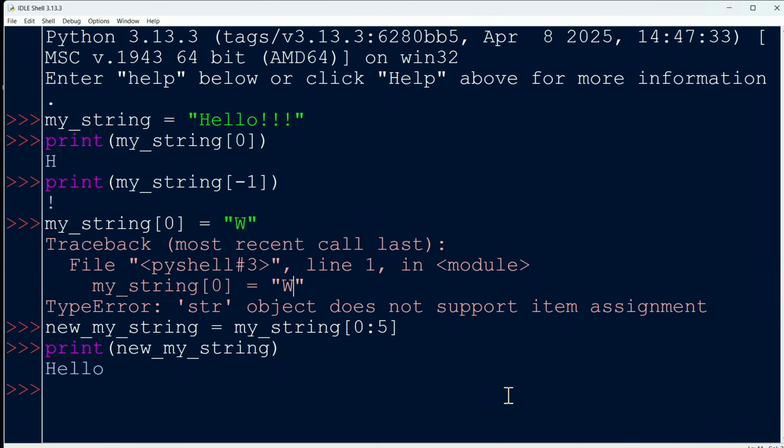And finally, we learned we could always create a new string from a string, and to do that, we could engage in slicing. In fact, don't forget, if you were to just indicate a colon in those brackets, you would be creating a new my_string that is a complete copy of your previous string.